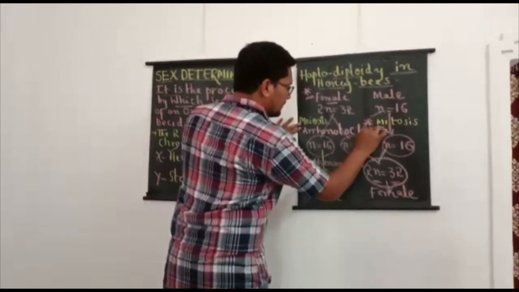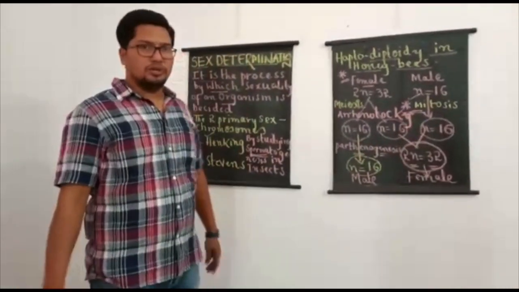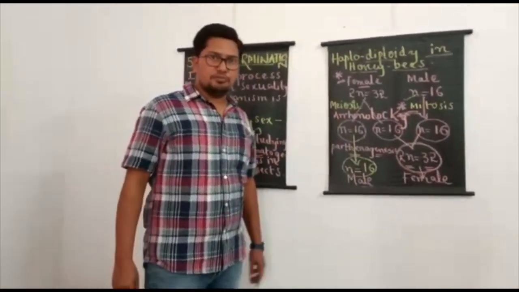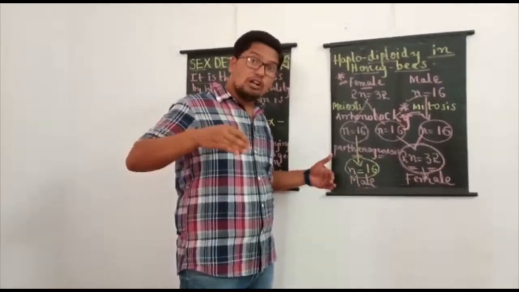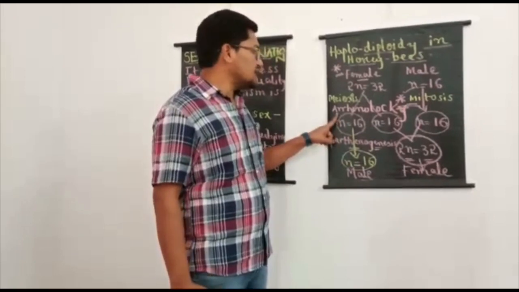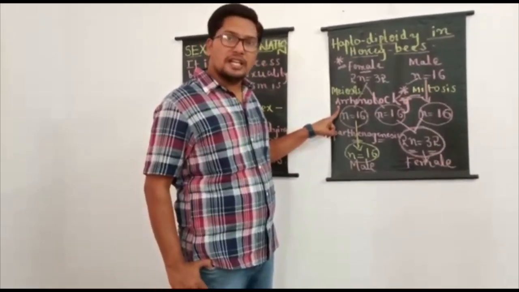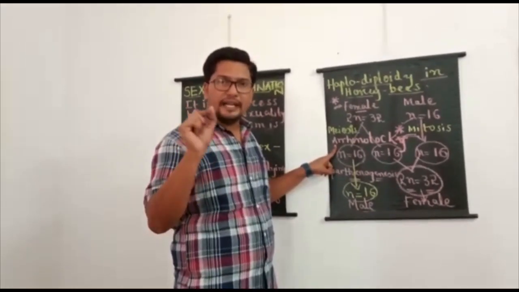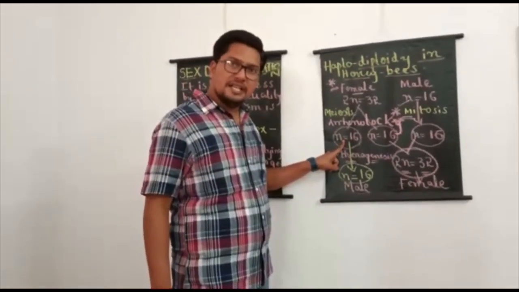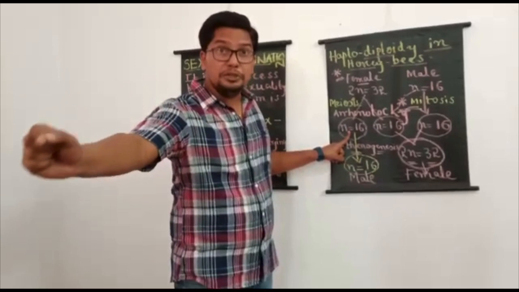An additional piece of information I am writing on the board, which is not given in the textbook. If the question is asked, the type of parthenogenesis occurring in honeybees is called arrhenotoky. Arrhenotoky is a type of parthenogenesis in which unfertilized eggs develop only into males.